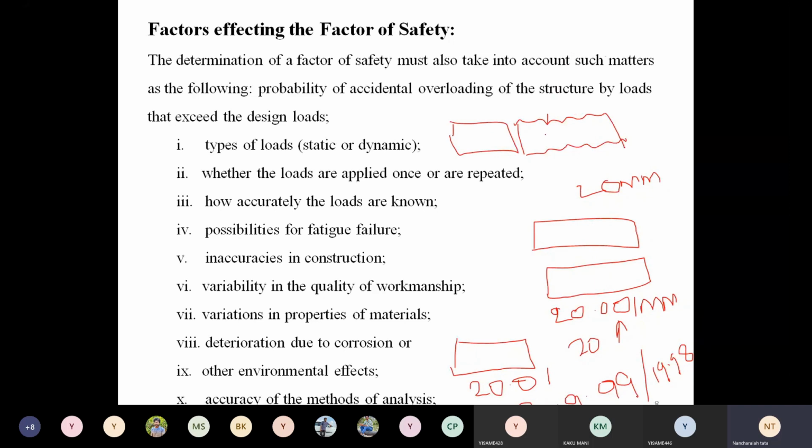So, due to the lesser cross section, the quality of workmanship matters: a skilled, experienced person versus an unskilled, low-experienced person. A skilled person can make the component with more precise sizes, therefore it will withstand more load. An unskilled person may produce varying sizes, so the component has less strength. That also affects the factor of safety.